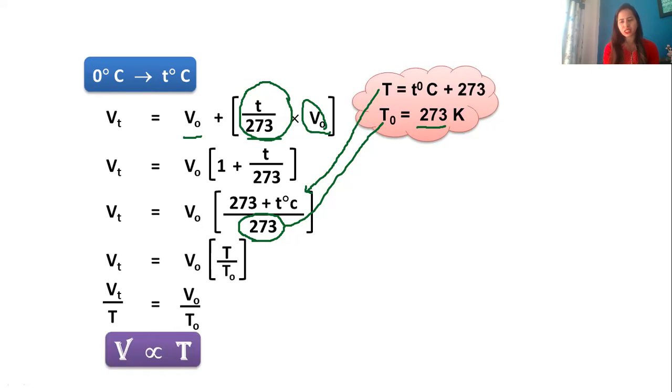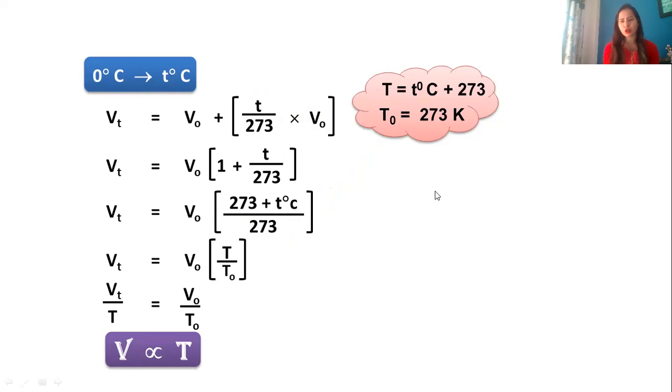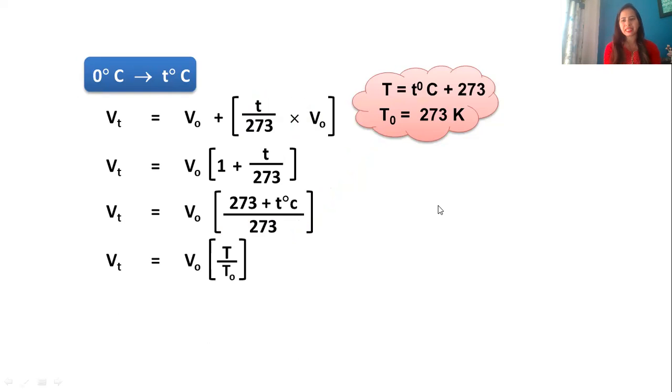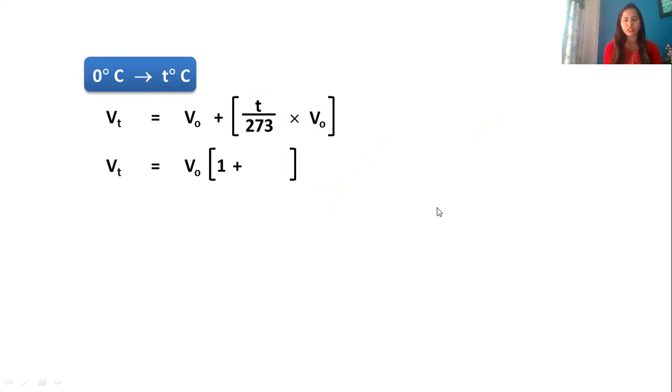And from this, we can say that the volume of a gas is directly proportional to temperature, keeping what constant? Keeping pressure and number of moles constant. So you can have either of the two derivations. They can ask you, please explain Charles law in detail. So you have to go for the second method.